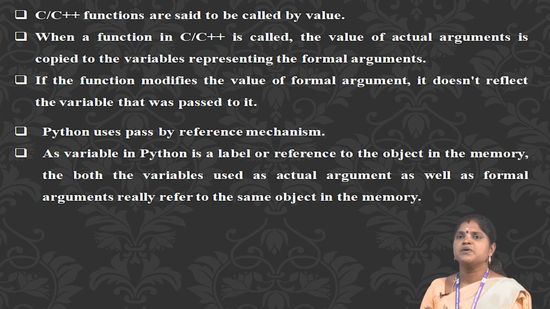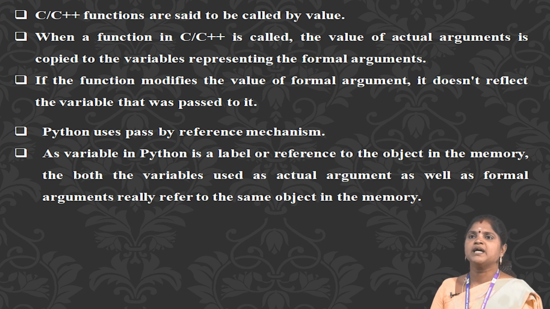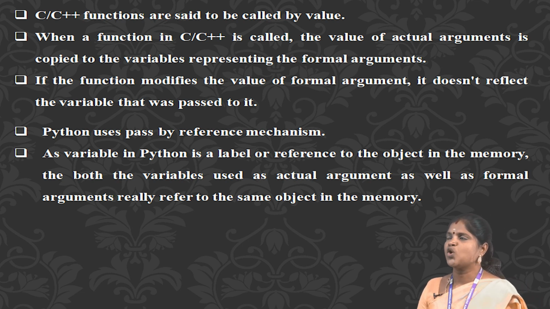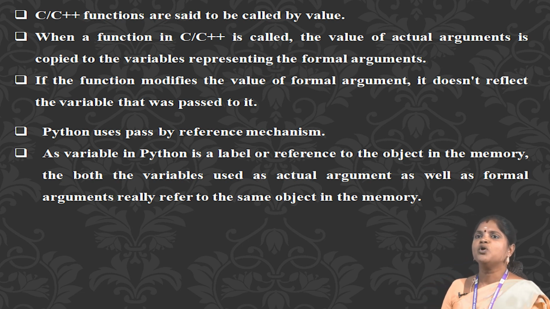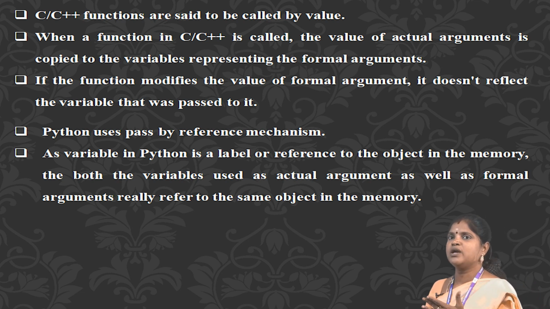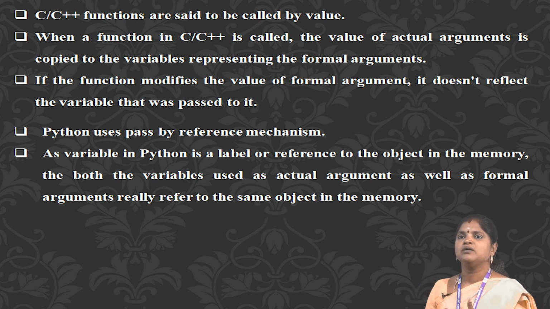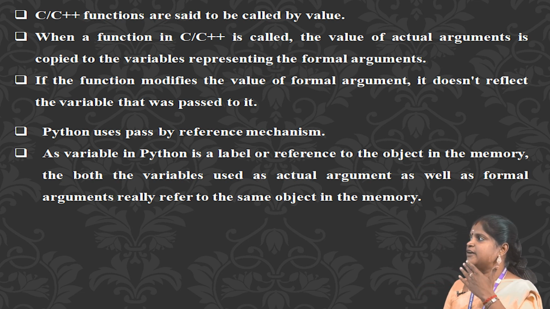Python uses the pass-by-reference mechanism. A variable in Python is a label or reference to an object in memory. Both the variable used as the actual argument as well as the formal argument refer to the same object in the memory.